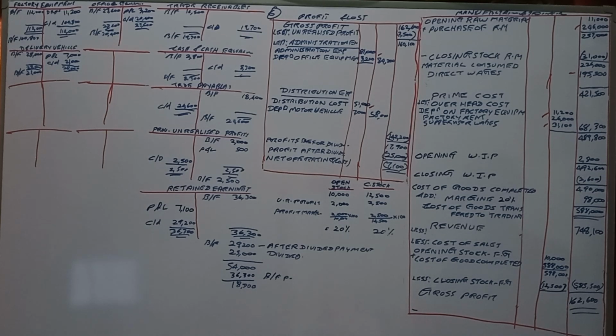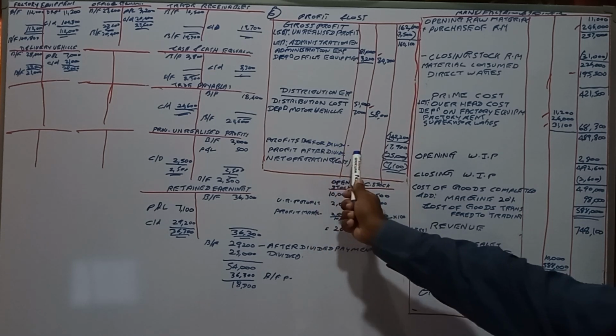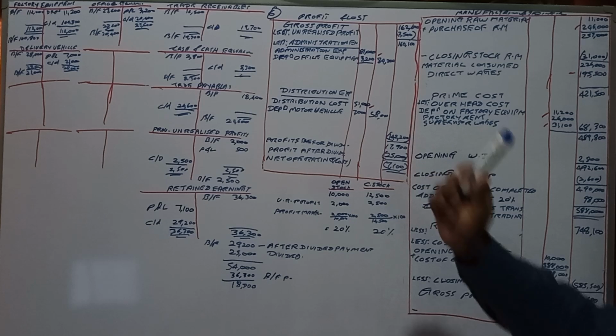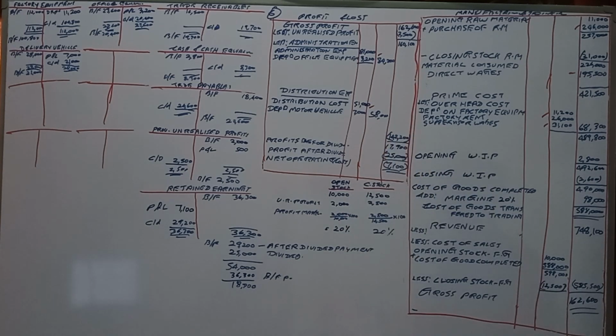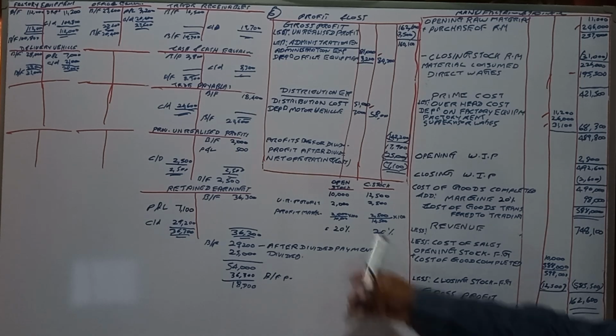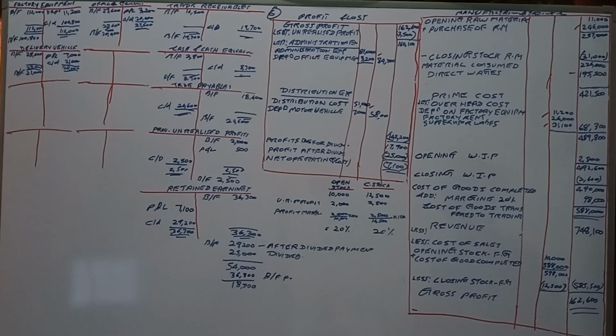Right? So you are getting the profit margin, right? Gross profit is 162,600. Net profit before dividends 17,900. Then you are declaring the profit 25,000. And net operating profit or loss is a loss of 7,000.